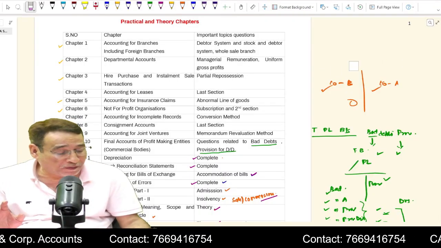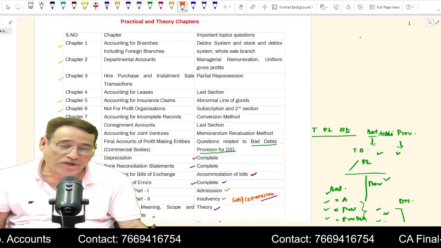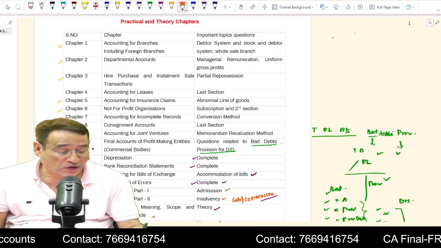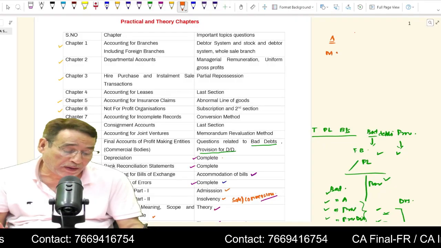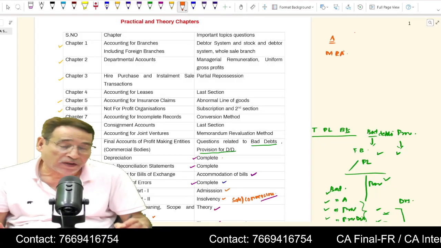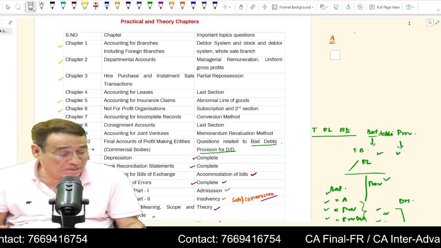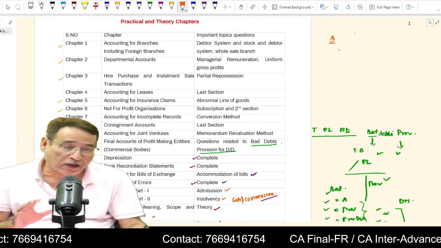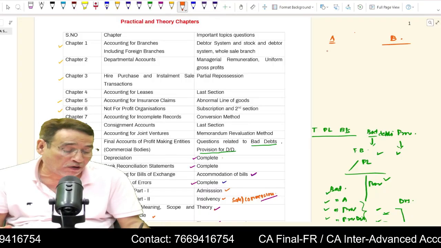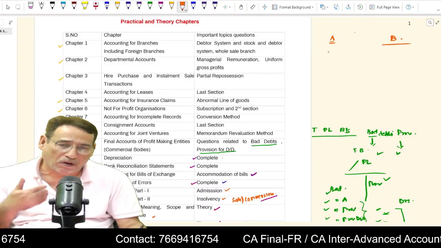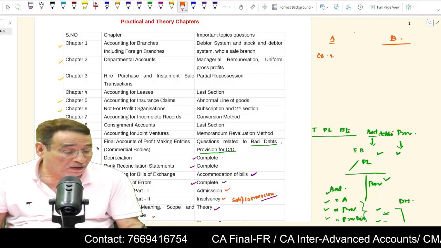But the most important part is the memorandum revaluation account. Under the memorandum revaluation account, generally what happens, suppose there are 2 partners, A and B. So A will prepare the memorandum revaluation account. Actually, if you are being asked, there are 2 partners and you are being asked to prepare the memorandum revaluation account in the books of A, then obviously A will prepare the co-venturer with B account.